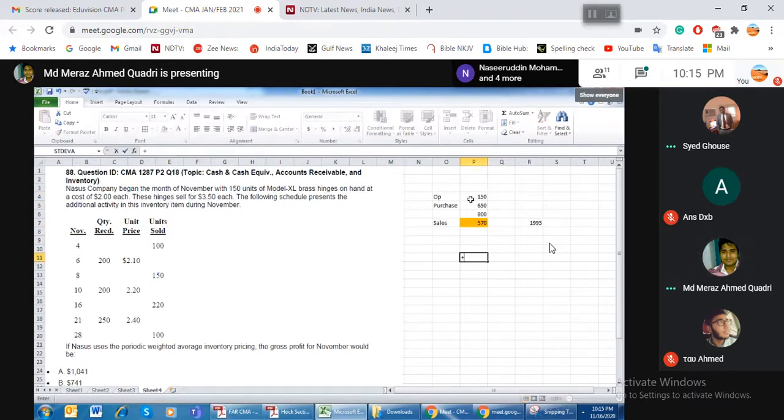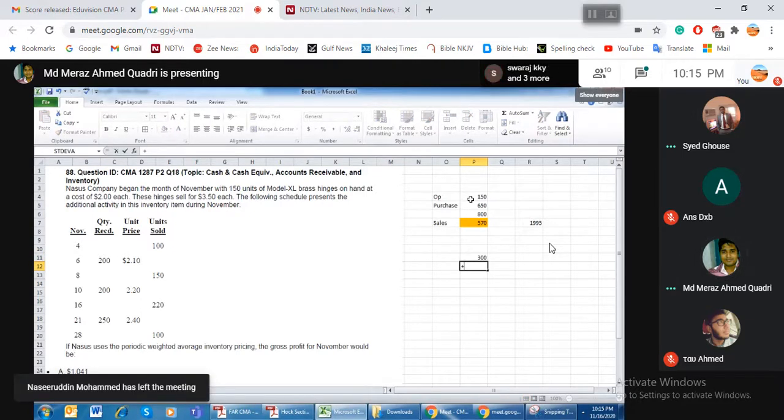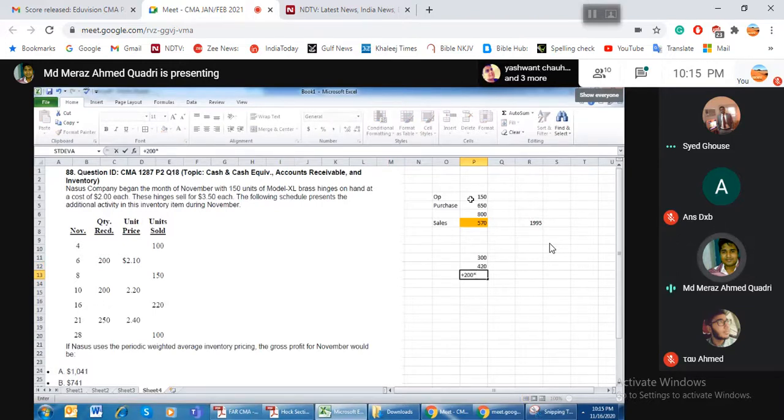So 150 into 2, then 200 into 2.1, 200 into 2.2, and so on. And the total units, so the rate per unit is going to be 2.2.